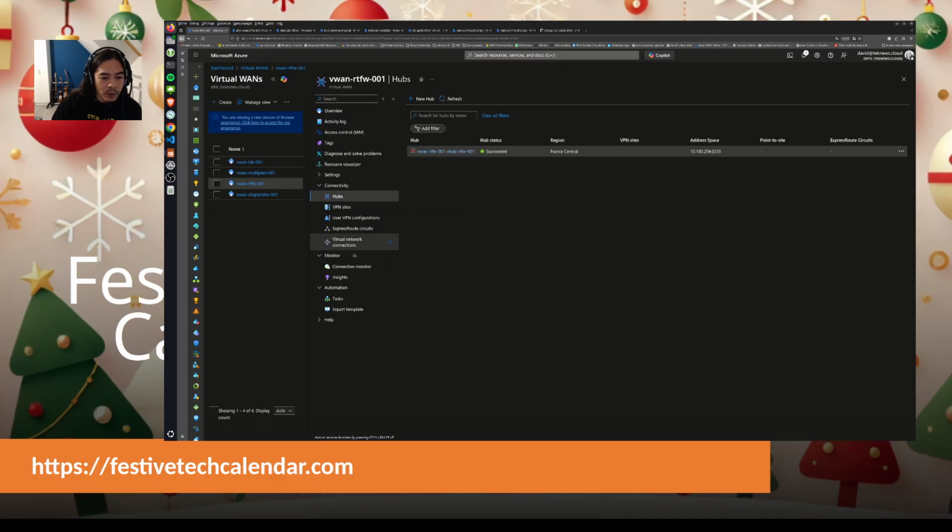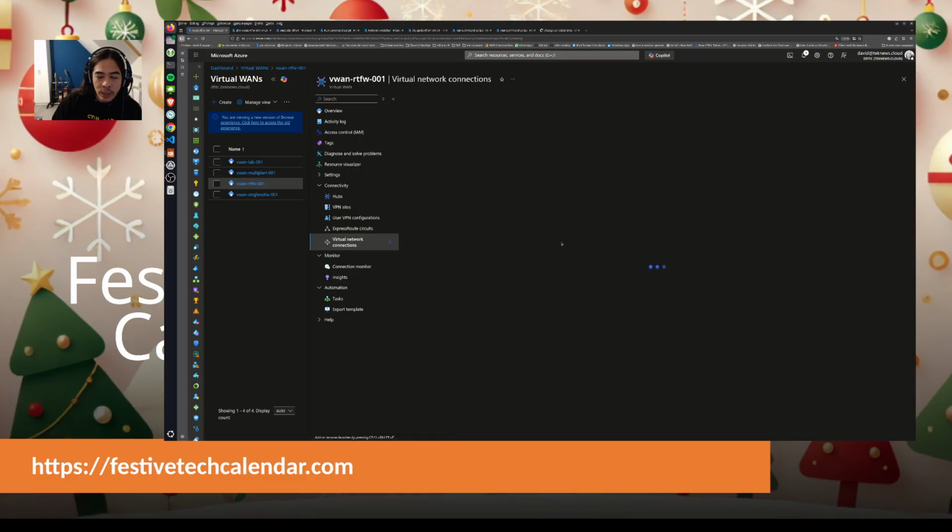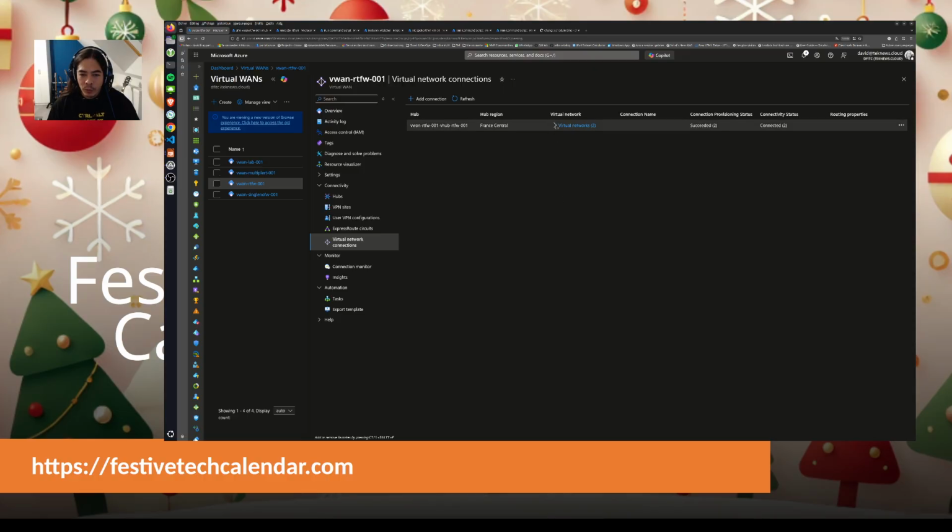and if I go back to my virtual hub and this time to virtual network connection, I can check the connectivity here, the connection, and I will see the configuration of this network connection, and we'll see that it is slightly different in terms of configuration.